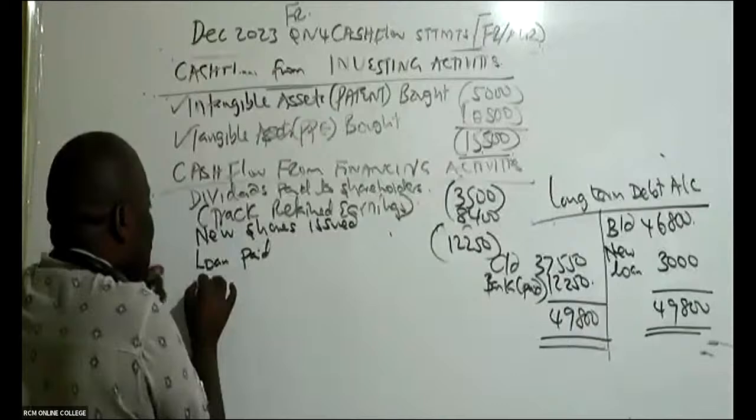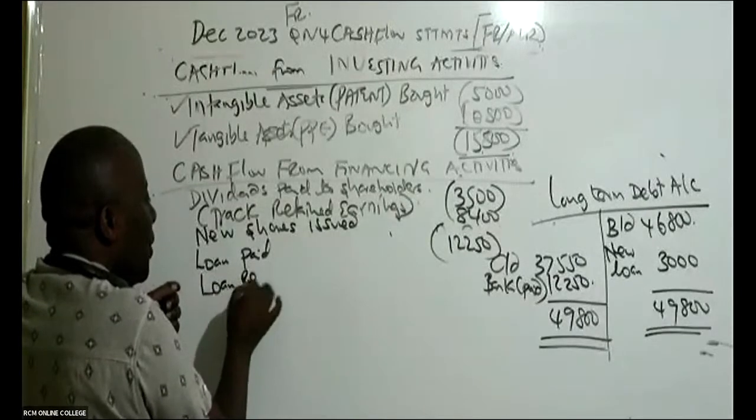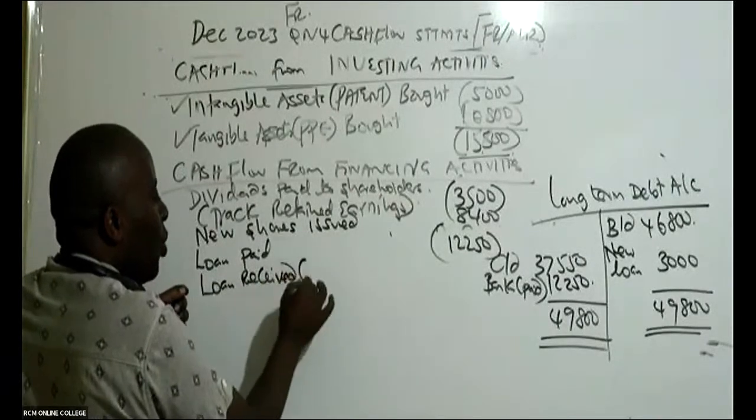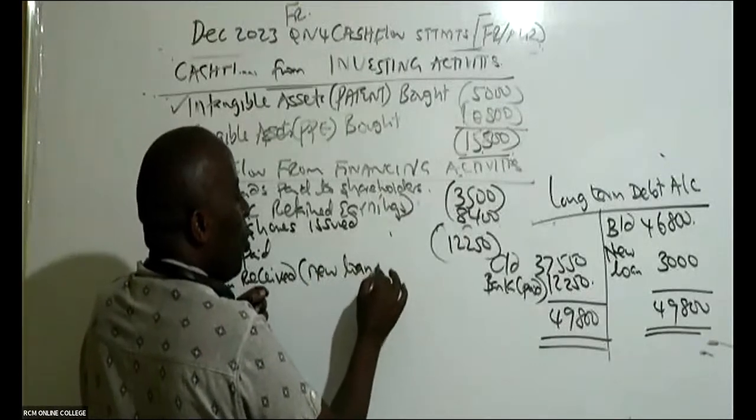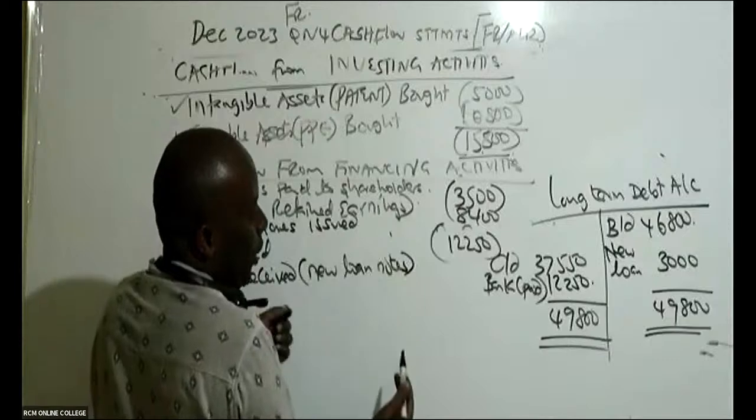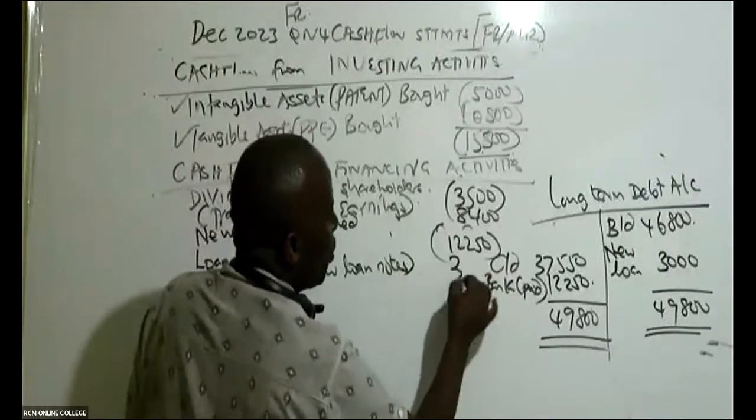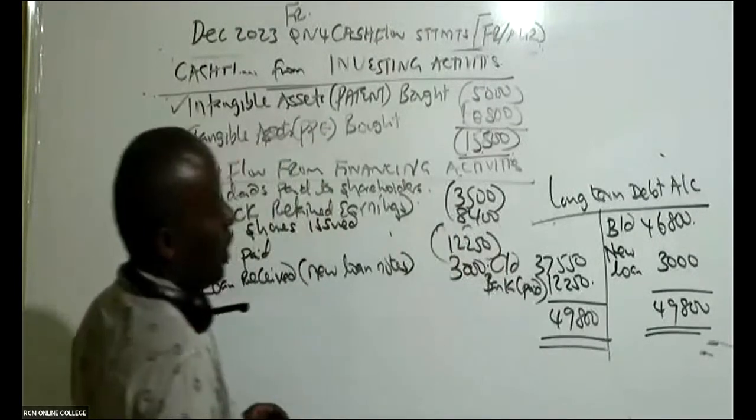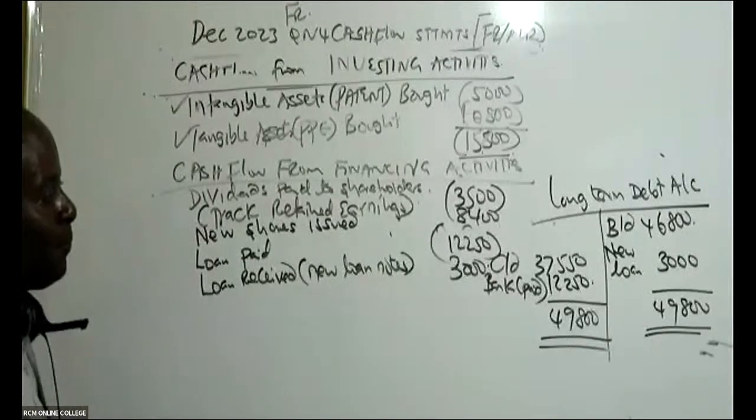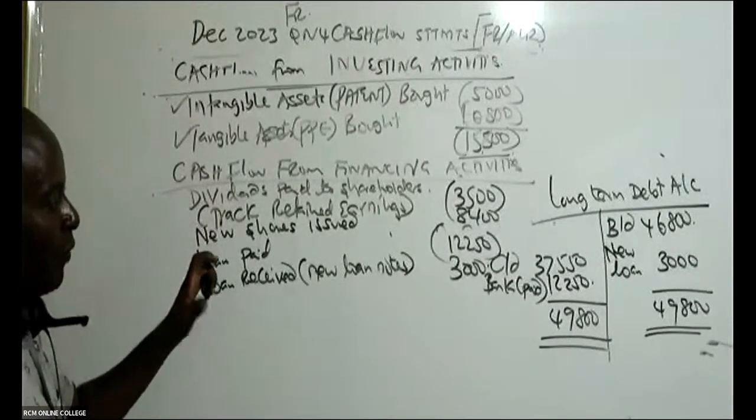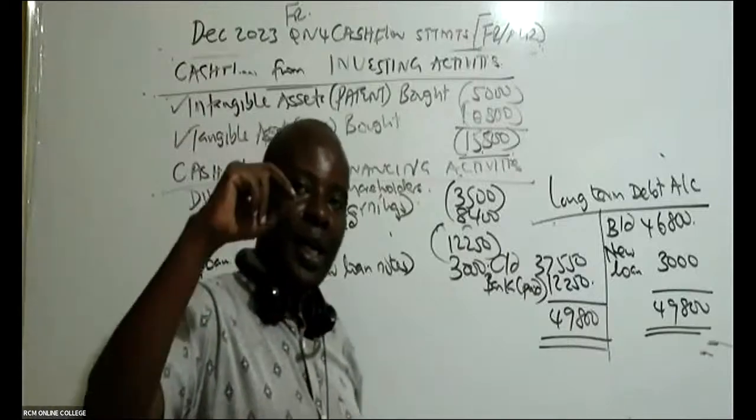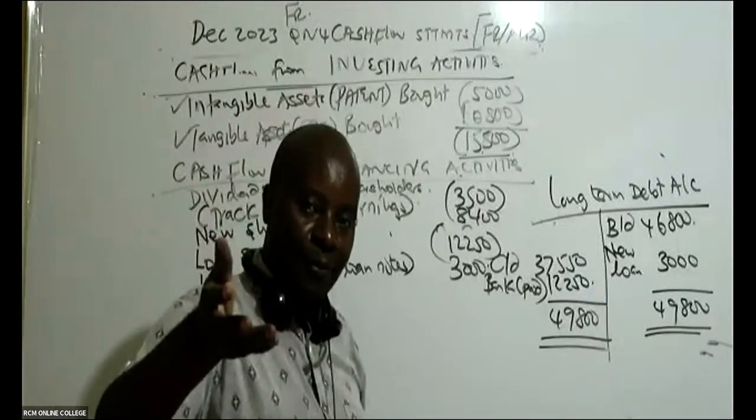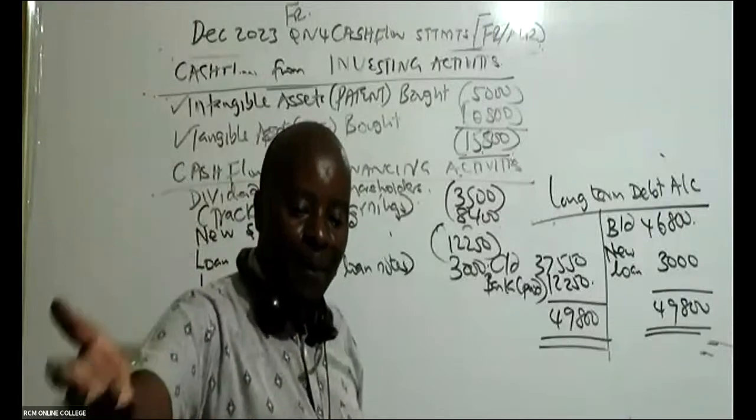But you see, we also received a new loan. Loan received because of new loan notes. So many guys will forget this one here. So the new loan note gave us 3,000 like that. So here we are looking at loan. For loan and the financing activities, you must tell us how much we received and how much loan we paid.